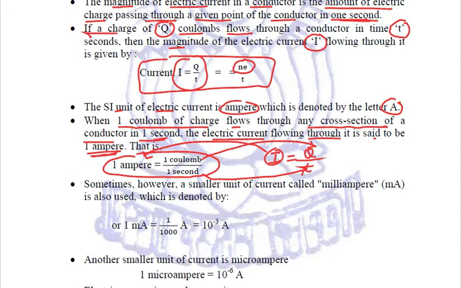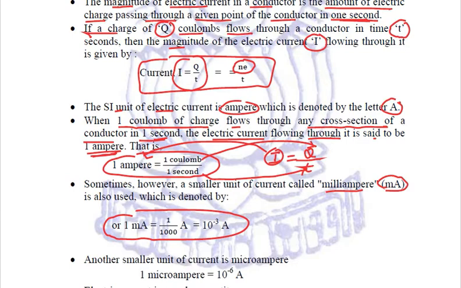Some smaller units are also used to measure current. The first one is milliampere, written as small m and capital A, right? And 1 milliampere is equal to 1 by 1000 ampere, or 10 to the power minus 3 ampere.